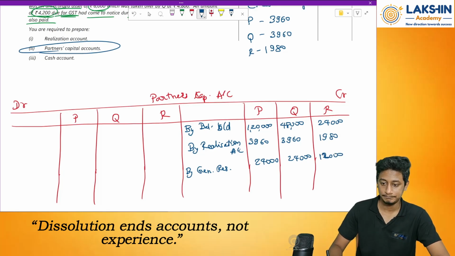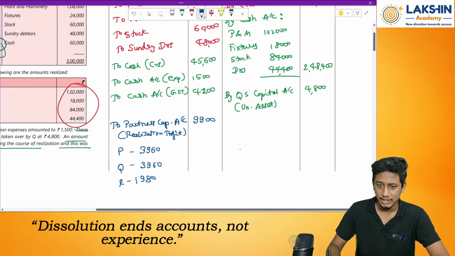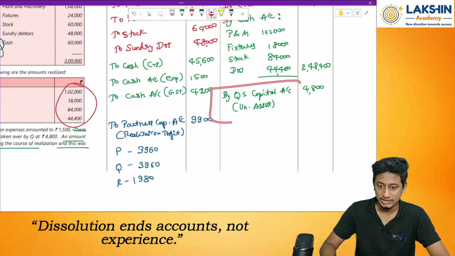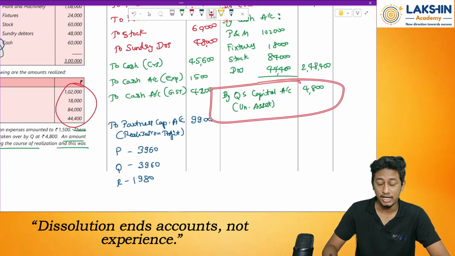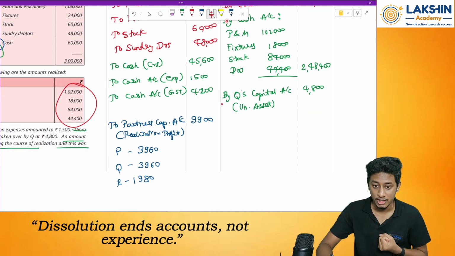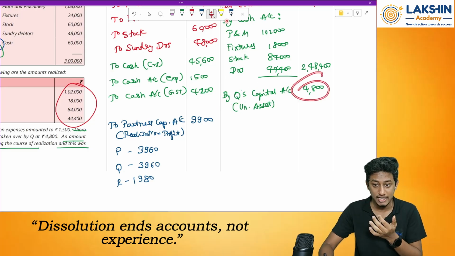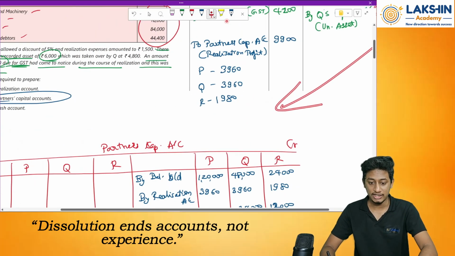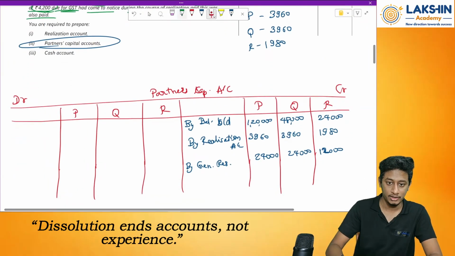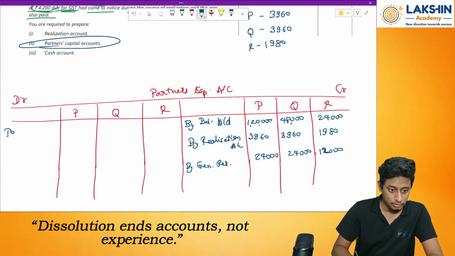After this, for Mr. Q, there is an unrecorded asset which was taken over. So it was passed through Q's capital account. So because of that, this will be transferred to the debit side of Q's account because it will reduce his capital value. To realization account in Q's, 4,800.